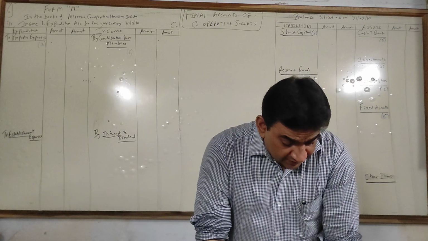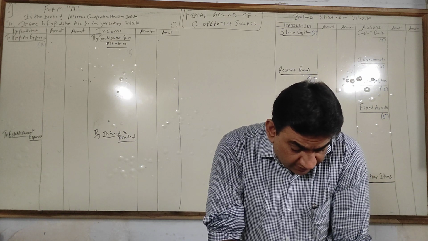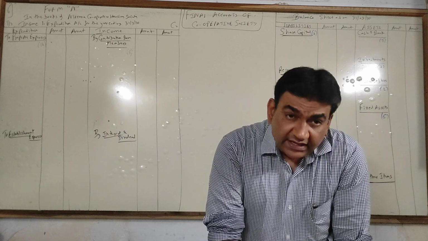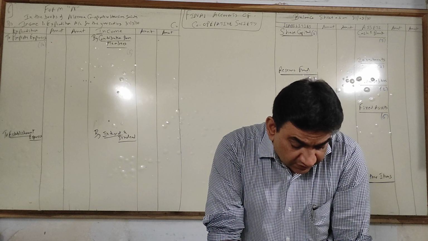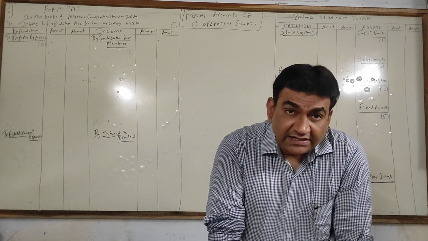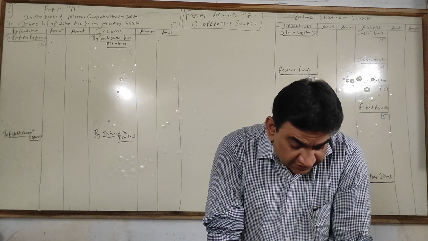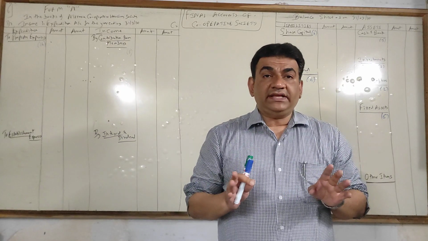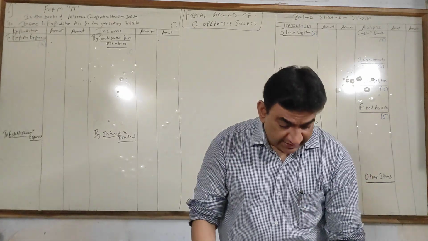Let's see. Question 6. Following is the trial balance of Nivara Cooperative Housing Society for the year ending 31st March 2010. You are required to prepare final accounts for the year ended 2010. Now see, a trial balance is given. Share capital, 250 equity shares of 25 each. So one thing is there, share capital has to be there.